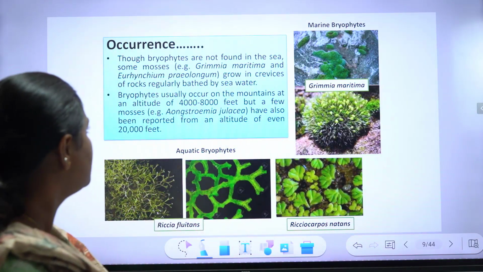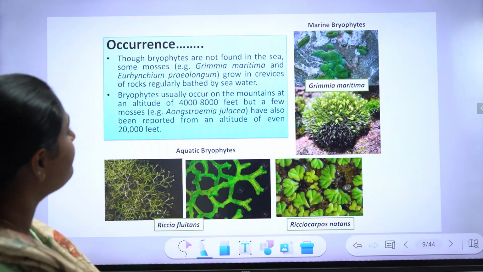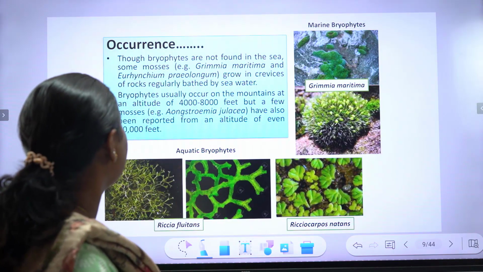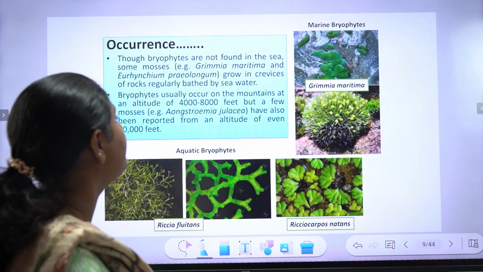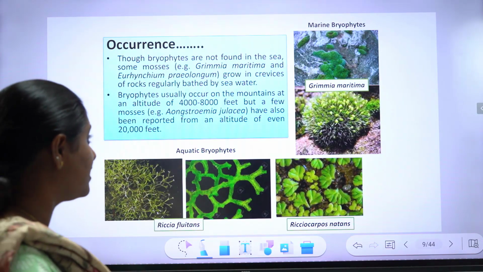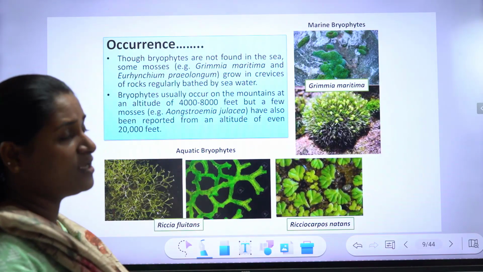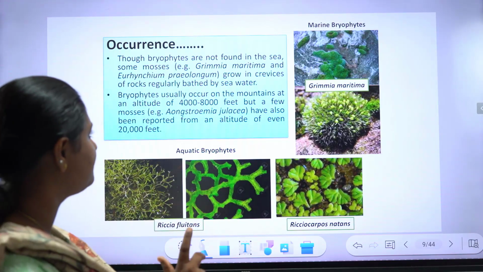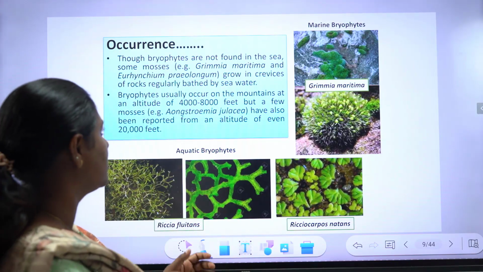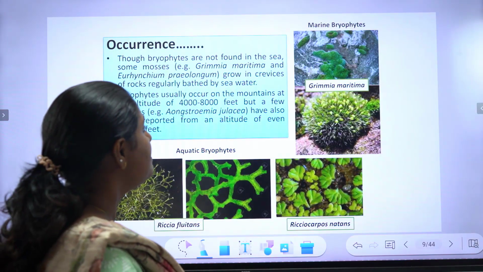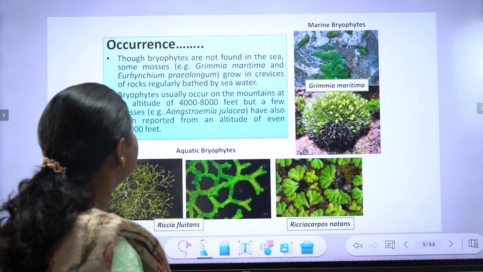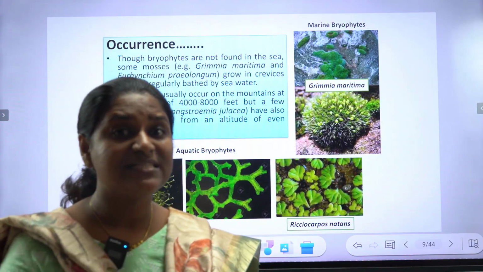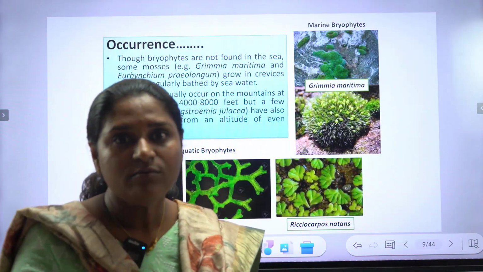Continuing with occurrence: though bryophytes are not found in the sea, some mosses, Grimmia maritima and Eurhynchium praelongum, grow in crevices of rocks regularly bathed by sea water. Though they are not completely marine, they grow in crevices of rocks exposed to sea water. So these species possess cells which can survive saline water.